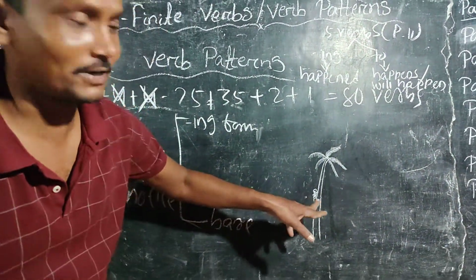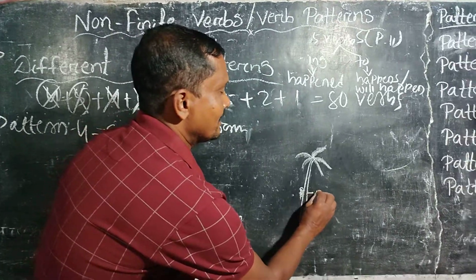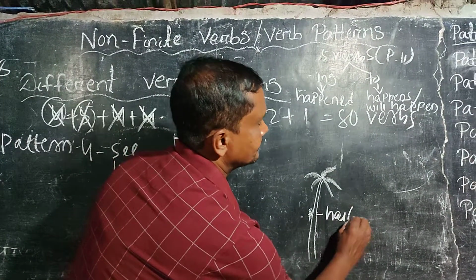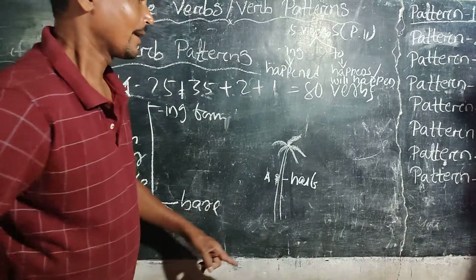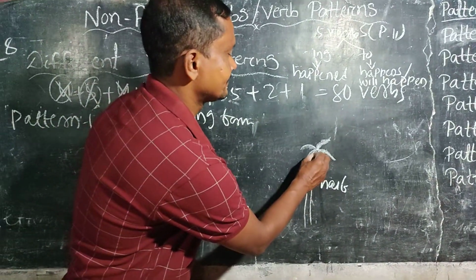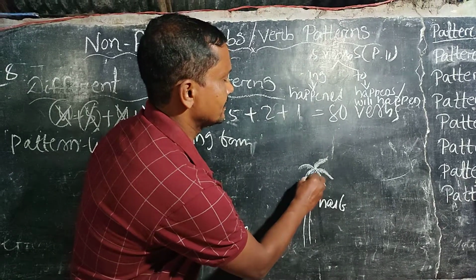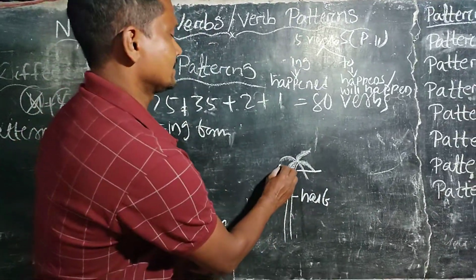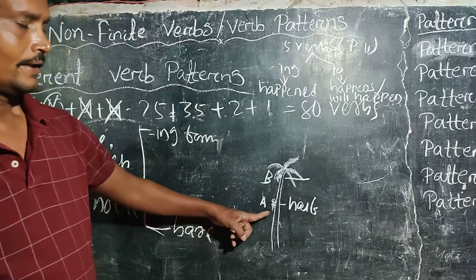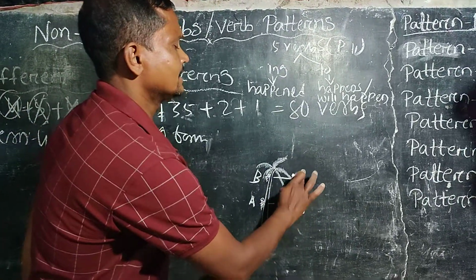And here is a monkey. The monkey is on the halfway or not? Monkey is on the halfway. And the name of this monkey is A. And here is another monkey. Now you can see another monkey. And its name is B. So its work is complete.